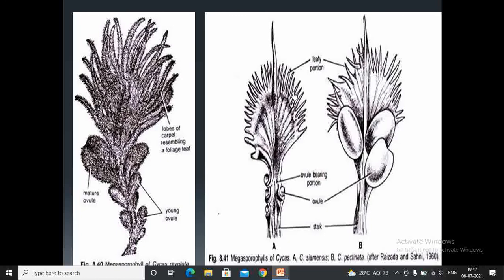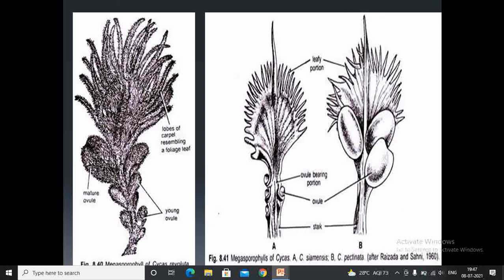So this is the image of megasporophyll. This is of Cycas revoluta, belonging to that species. This is Cycas siamensis. This is Cycas pectinata. So the structure of megasporophyll in different species may differ. Structurally they show variations.